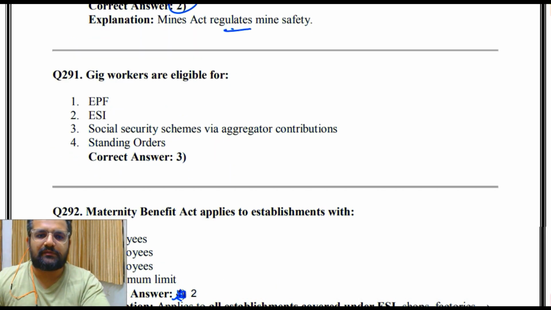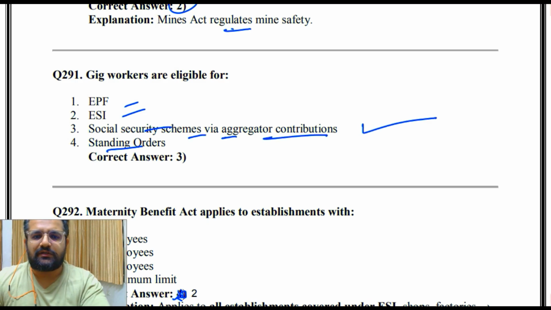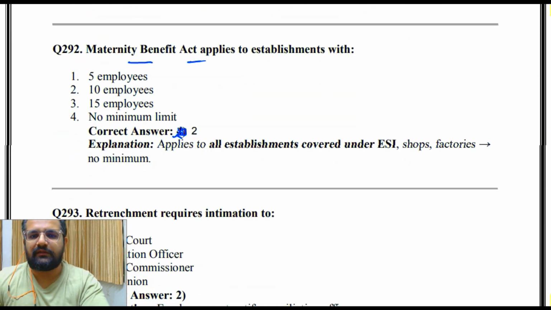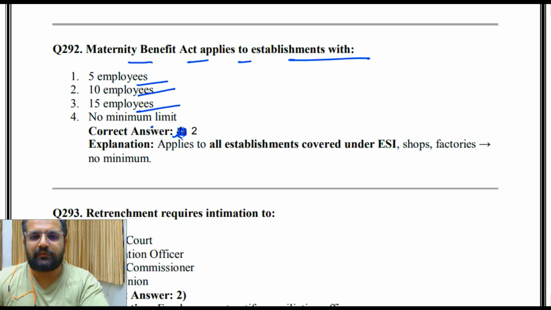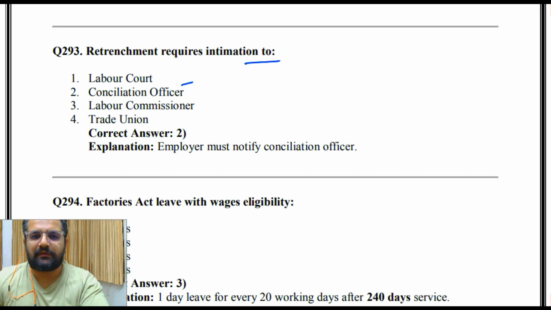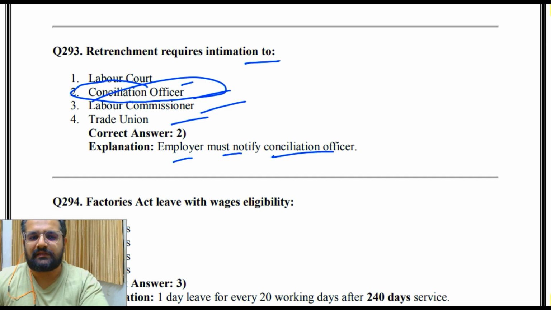Gig workers are eligible for EPF, ESI, Social Security schemes via aggregator contributions, standing order. So the answer is 3. That is Social Security schemes via aggregator contributions. Maternity Benefit Act applies to establishments with 5 employees, 10 employees, 15 employees, no minimum limit. So the answer is 2. That is 10 employees. Retrenchment requires intimation to Labour Code, Conciliation Officer, Labour Commissioner, Trade Union. So the answer is Conciliation Officer. Employer must notify Conciliation Officer.